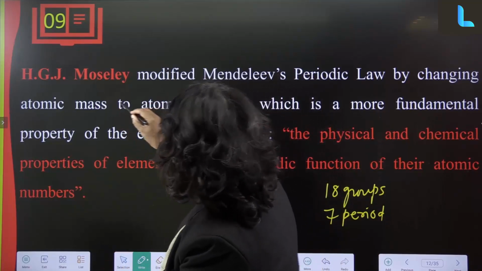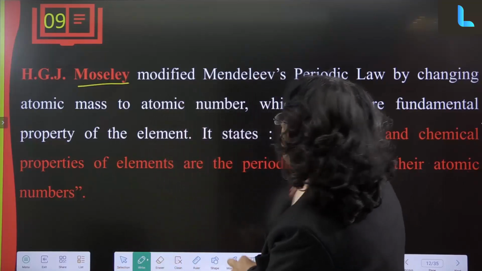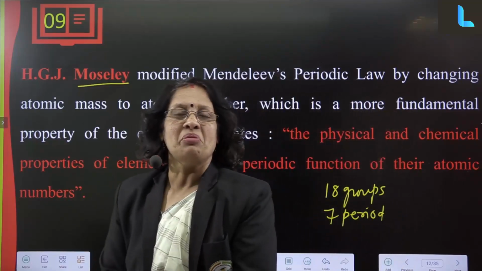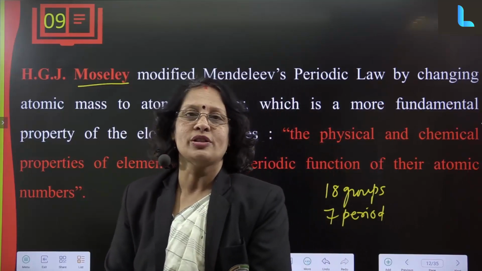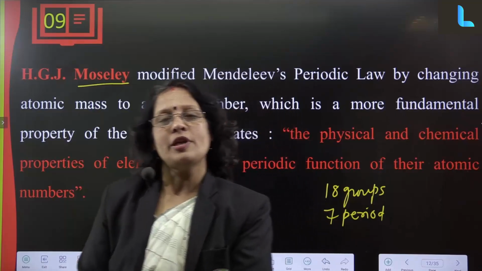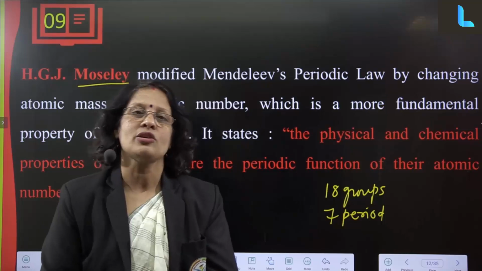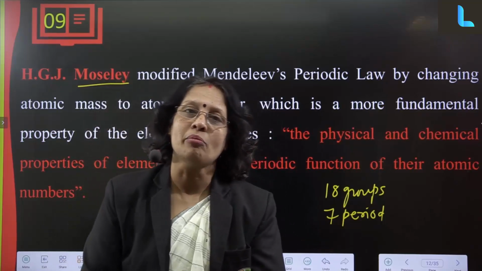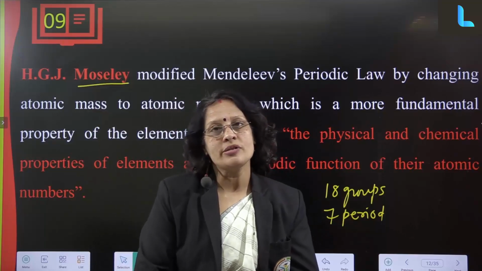H.G.J. Moseley is the person who gave the modern periodic table. He modified the Mendeleev periodic table, which had some drawbacks. In the modern periodic table, the very important change from all previous periodic tables is that it is arranged in increasing order of atomic number. Why is it arranged on atomic number? What is atomic number?